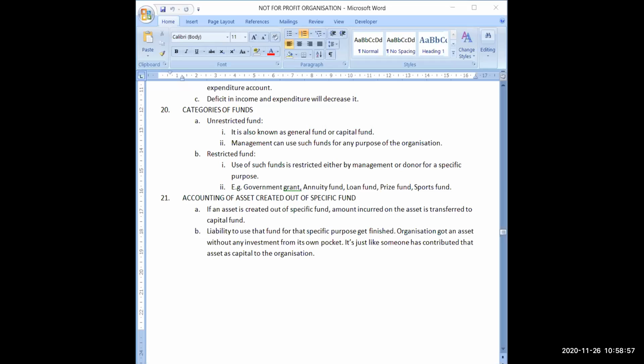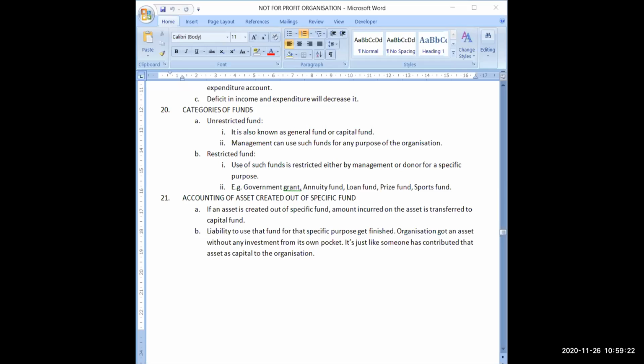In a practical way, suppose someone has given you rupees 2 lakh for the construction of a building. So this becomes your liability. That's why you show it as a liability in the balance sheet, that we have a rupees 2 lakh building fund. Now out of that rupees 2 lakh, suppose you have used rupees 80,000 in the construction of the building.